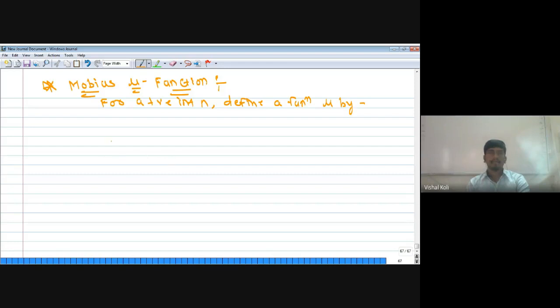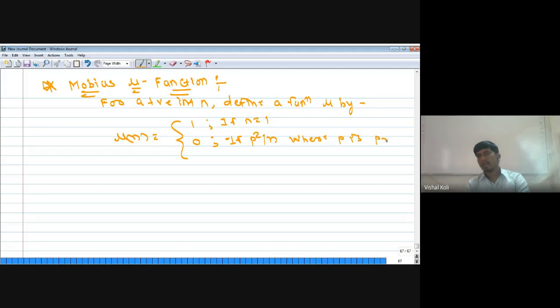Define mu of n equal to 1 if n equal to 1, equal to 0 whenever p square divides this integer n where p is a prime, and equal to -1 to the power r whenever n is nothing but p1 into p2 into up to so on pr, where p1, p2, up to so on pr are distinct primes.